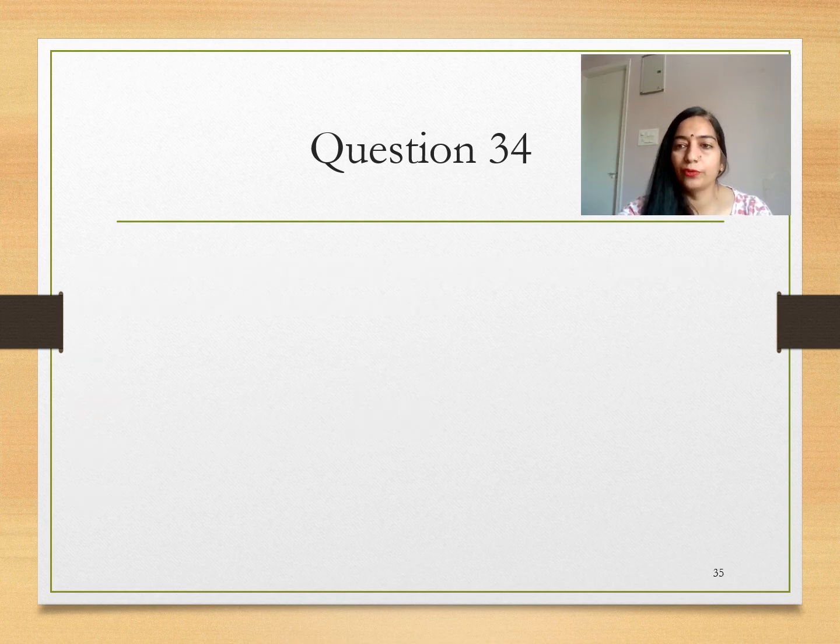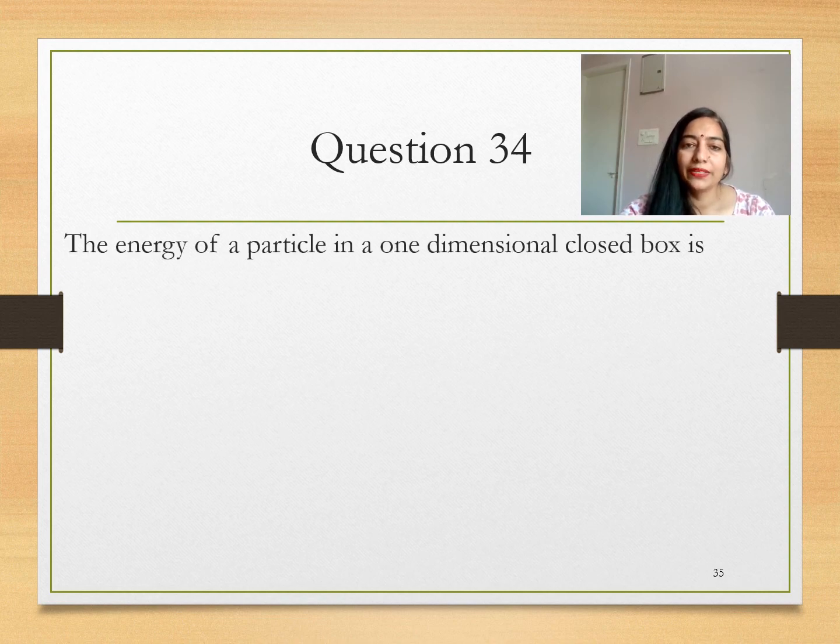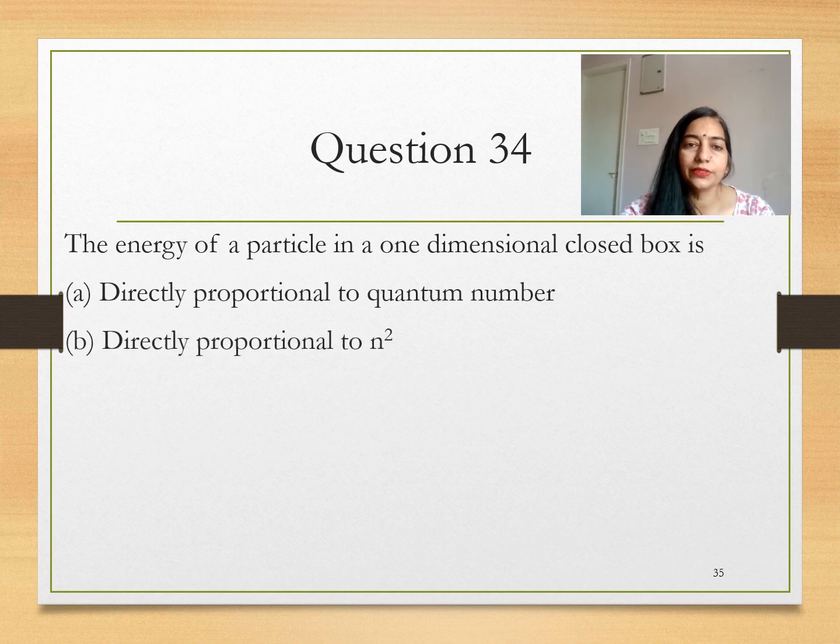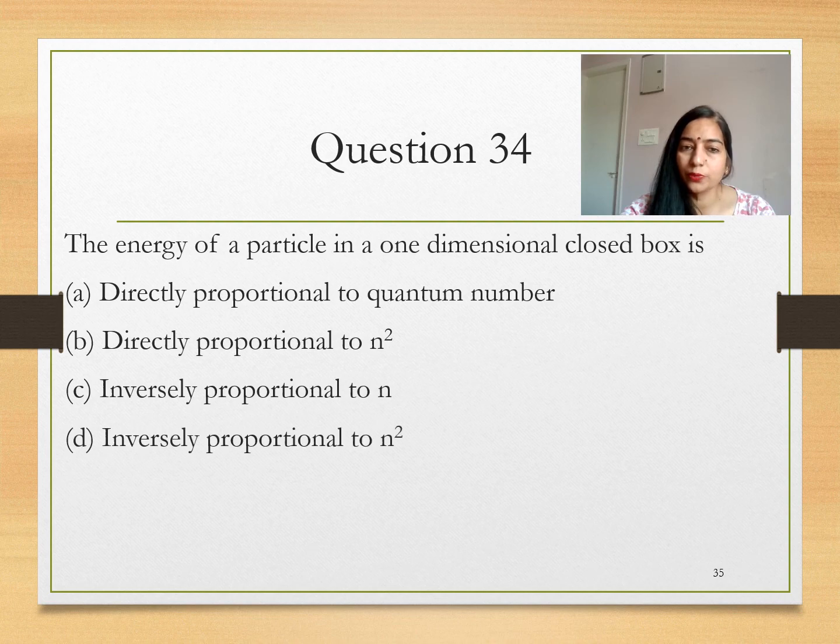Question 34: the energy of a particle in a one-dimensional box is directly proportional to the quantum number, directly proportional to n square, inversely proportional to n, or inversely proportional to n square. So option B is the correct option, that is directly proportional to n square: n square h square upon 8 m L square.